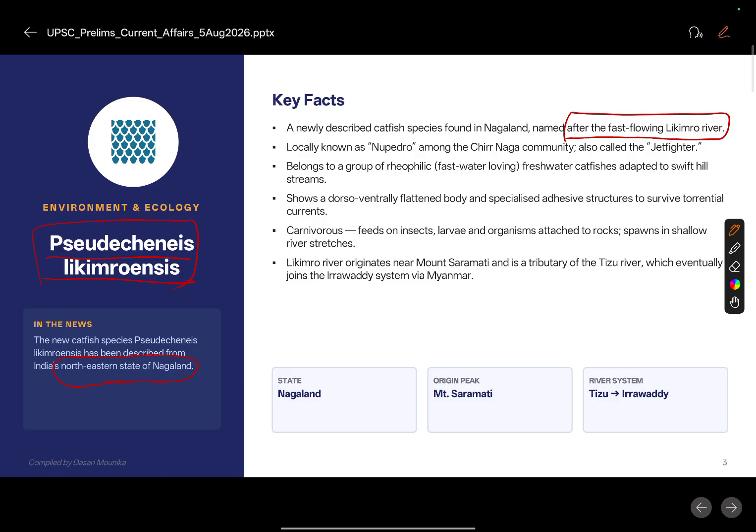Pseudogenesis lichimroensis. Okay, so this is a newly discovered catfish. It is a catfish species which is found in Nagaland. So locally it is called as Nupedro.